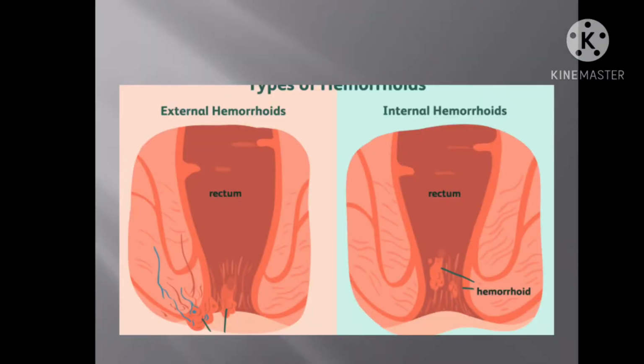Now there is another classification of hemorrhoids, that is internal hemorrhoid and external hemorrhoid. This depends on the location of the hemorrhoid. If the hemorrhoid is above the dentate line of the anal canal, it is known as an internal hemorrhoid, and if it is below the dentate line, it is known as an external hemorrhoid. As we know, below the dentate line, the area is sensitive to pain.